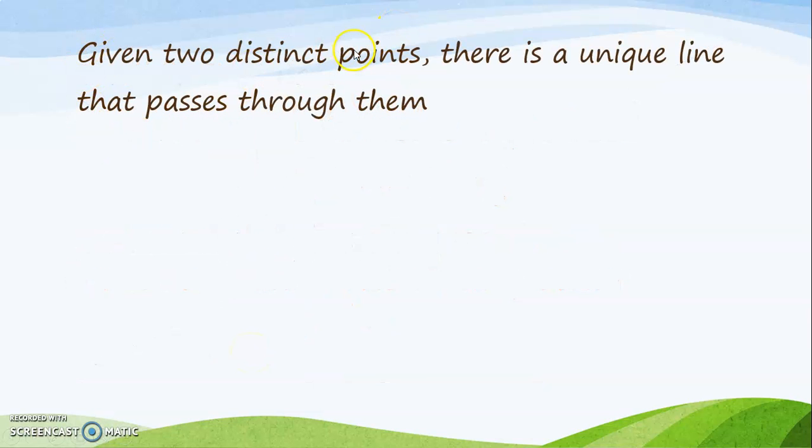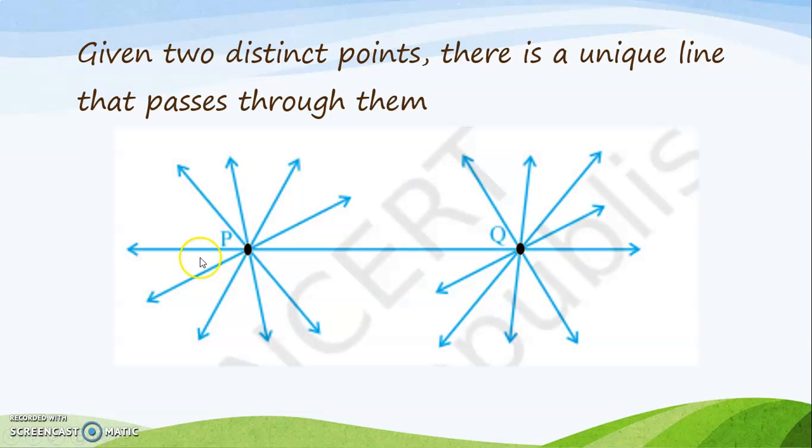Another way of saying this is, if I am given two distinct points, there is always a unique line that passes through them. Now through one point I can have an infinite number of lines passing through it. But through two points there is always a unique line that passes through these two points. But for a single point, you can have an infinite number of lines passing through it.